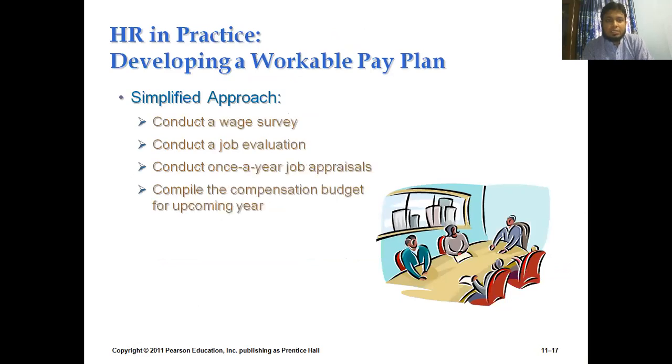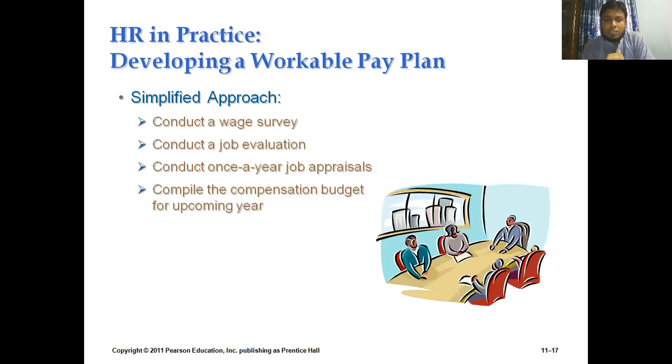In that slide, you can see how these activities are done by the HR departments of an organization. HR departments do these activities in a very simplified approach, as we can see from these slides. Similar to the theoretical sense we have given, first they conduct a salary survey. Then they evaluate the jobs.